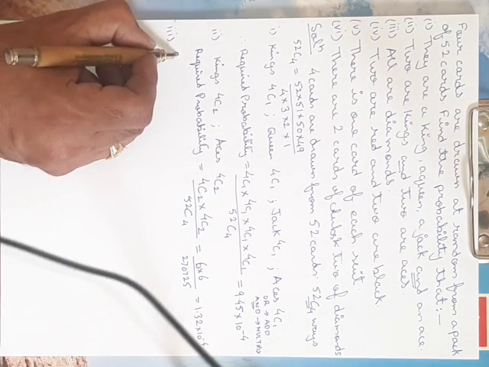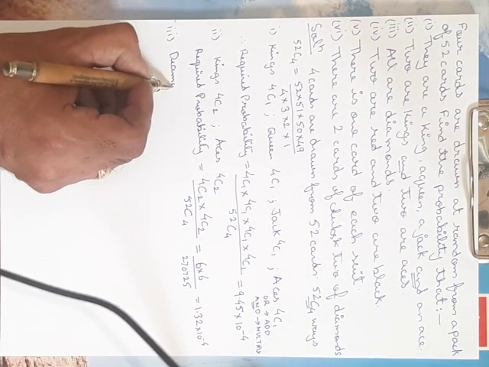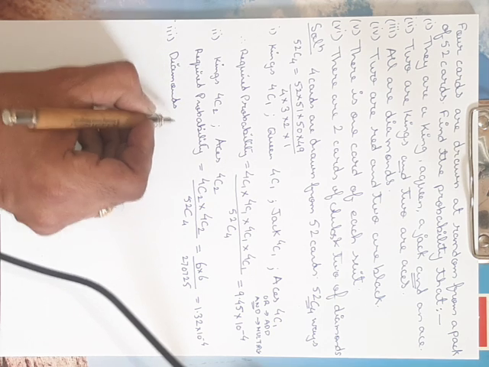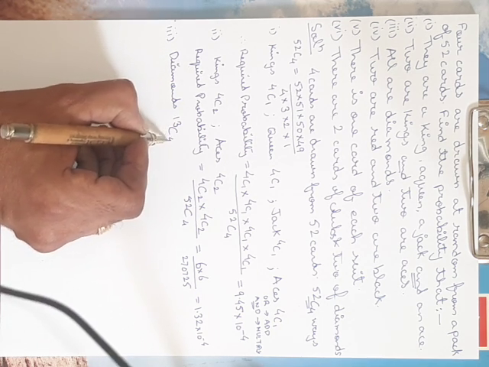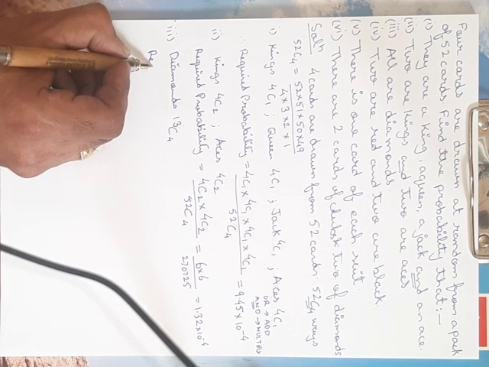So what are diamonds? All are diamonds. So how many diamonds are there? There are 13 diamonds. So out of 13 you have to select any 4. So our required probability will be,